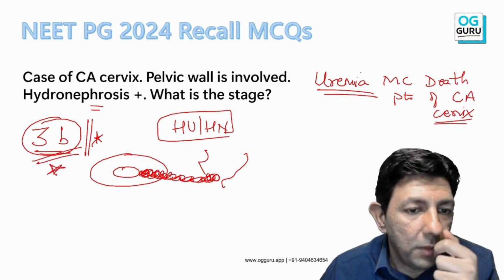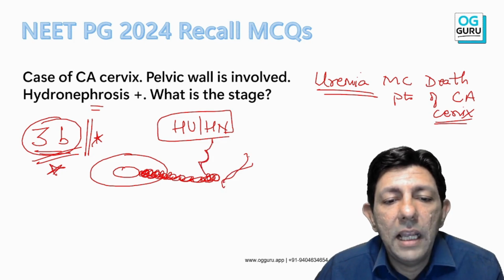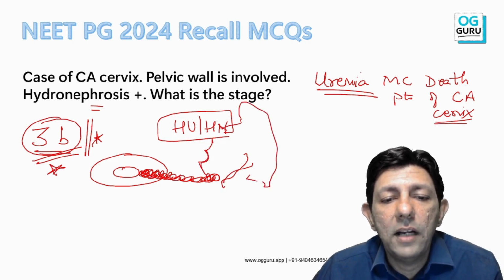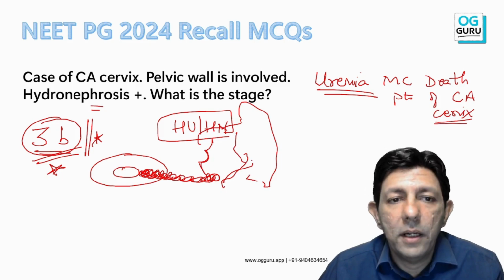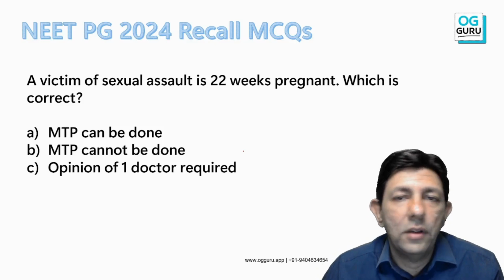So you just have to mug up: cancer cervix will spread to the lateral wall, engulf the ureter, giving rise to hydronephrosis, hydroureter, non-functioning kidney. That is stage 3B. Okay, so I hope all of you must have got this correct.